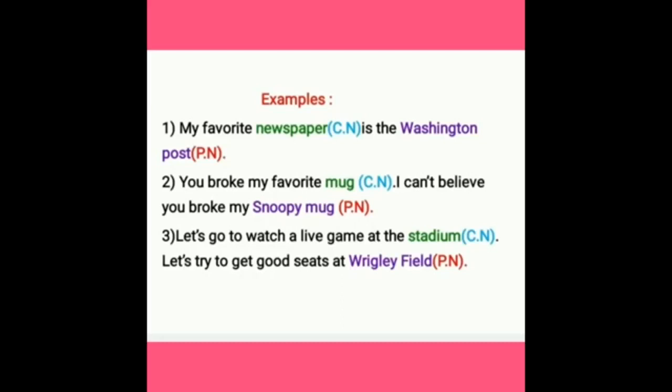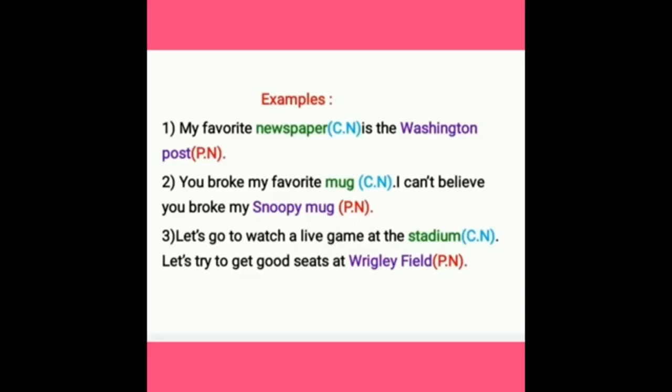The name of the stadium, Wrigley Field, is a proper noun. So, common nouns are common names of persons, things, places, animals or events, and start with a small letter, but proper nouns are specific names and always start with a capital letter.